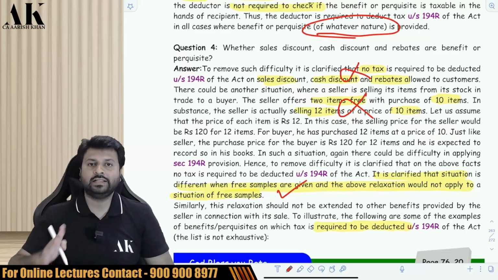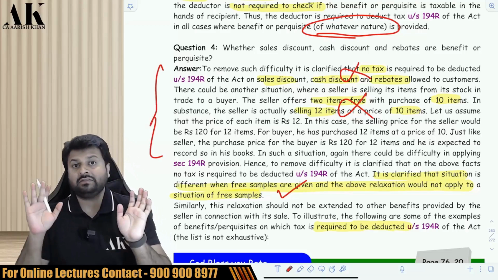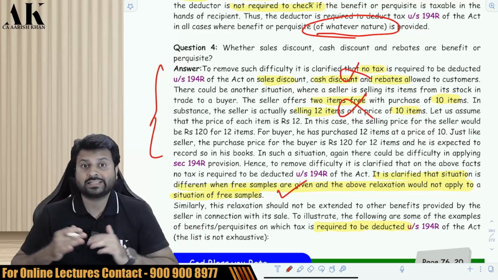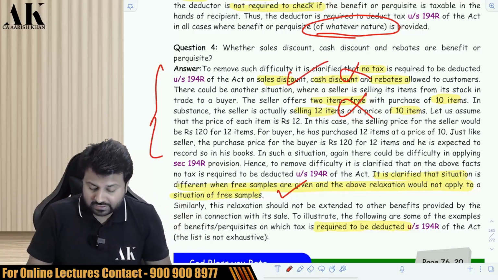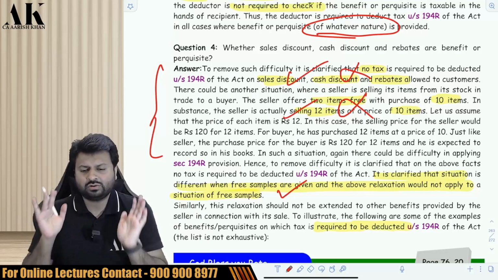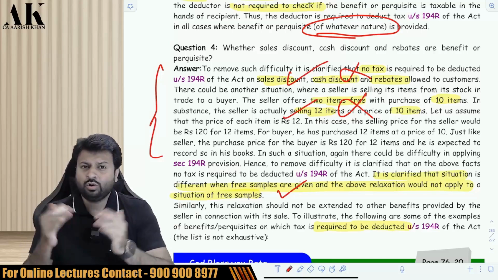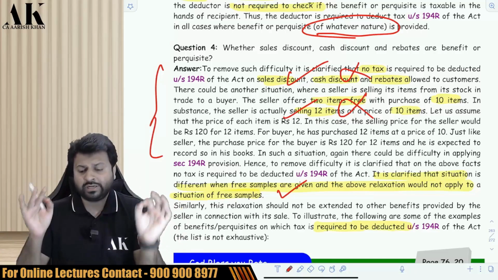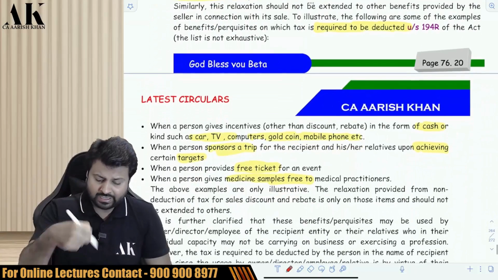The next paragraph says that the above relaxations which are given over here, which are very restrictive, don't extend to other items. This relaxation which is given over here, do not deduct TDS, is very specific to that case only. Don't extend to other cases. In other cases, you have to deduct TDS, like it is given over here. Illustrative list is given over here.